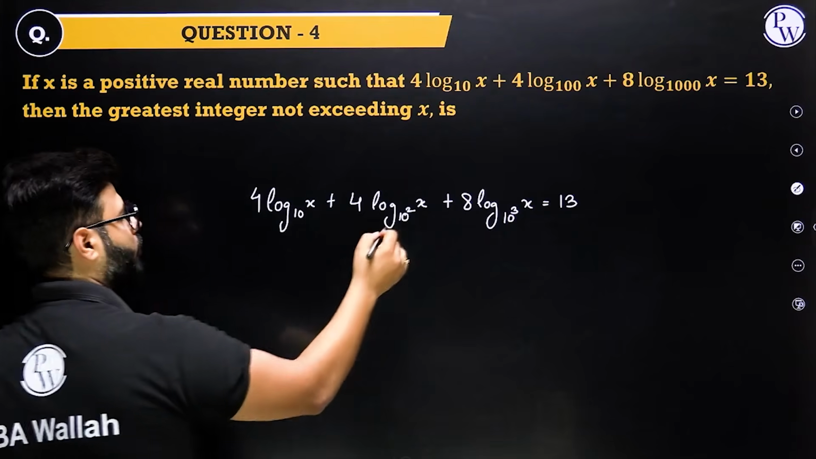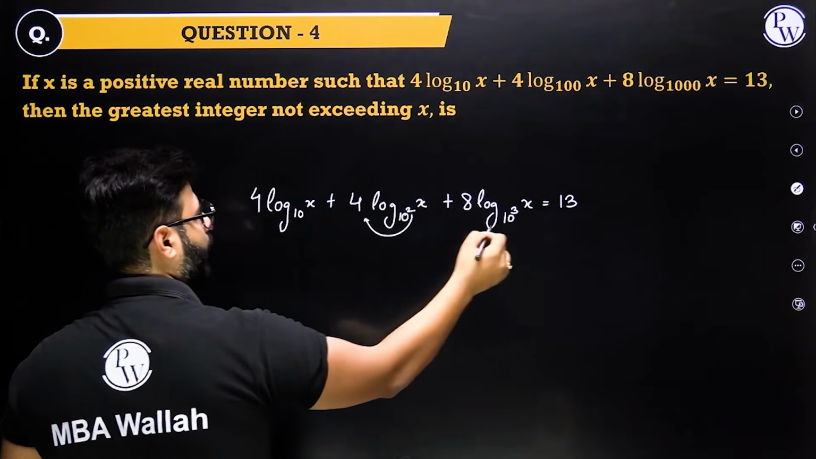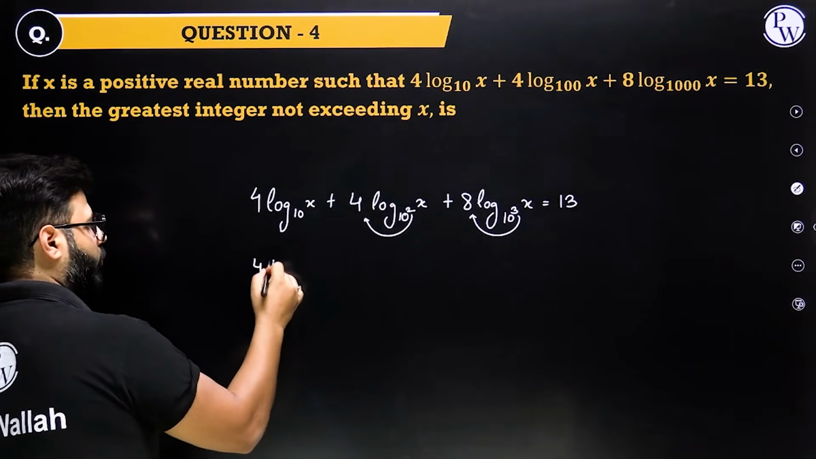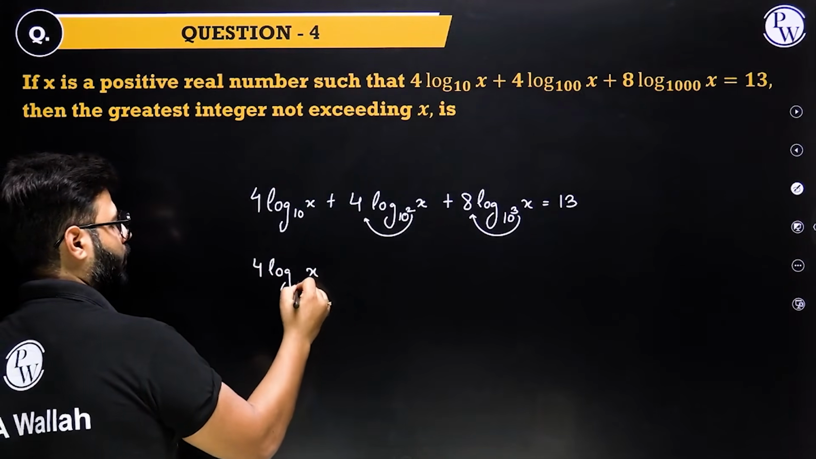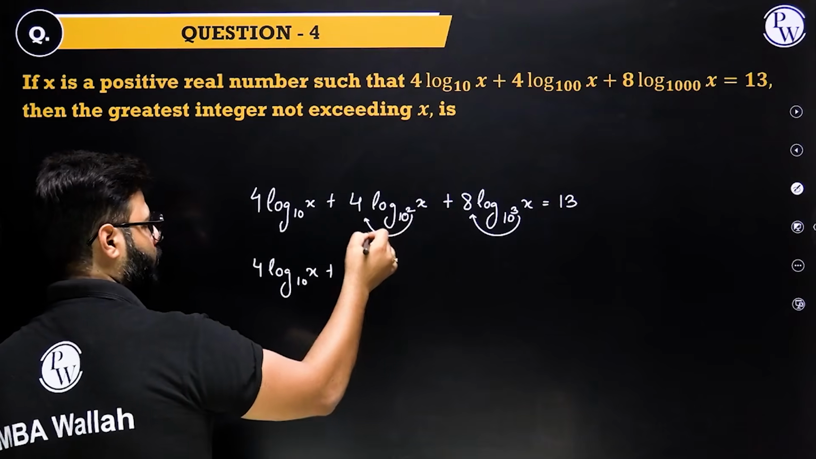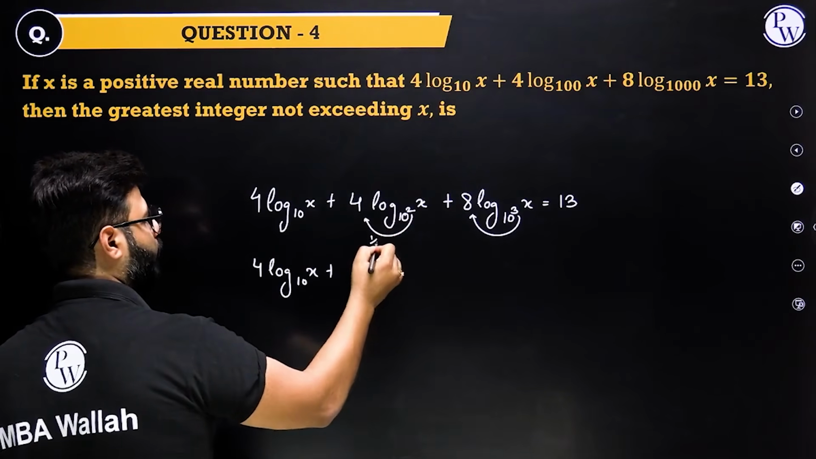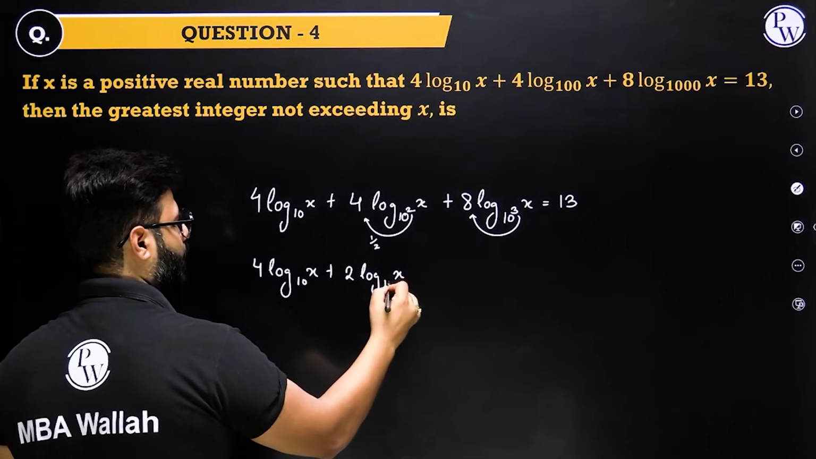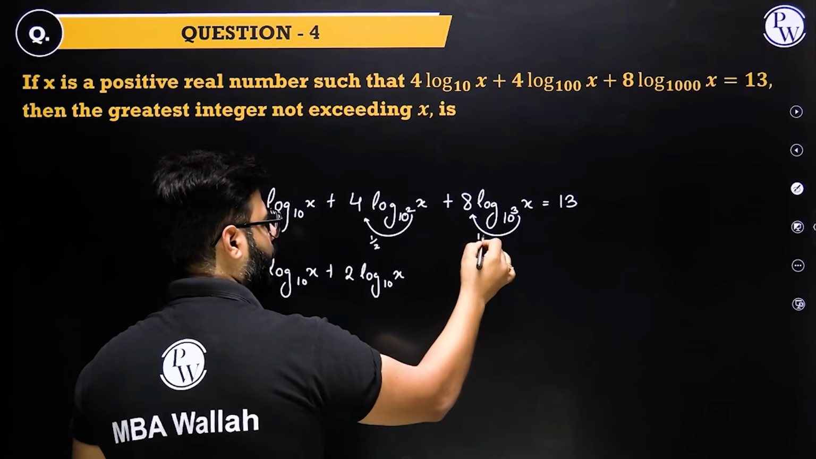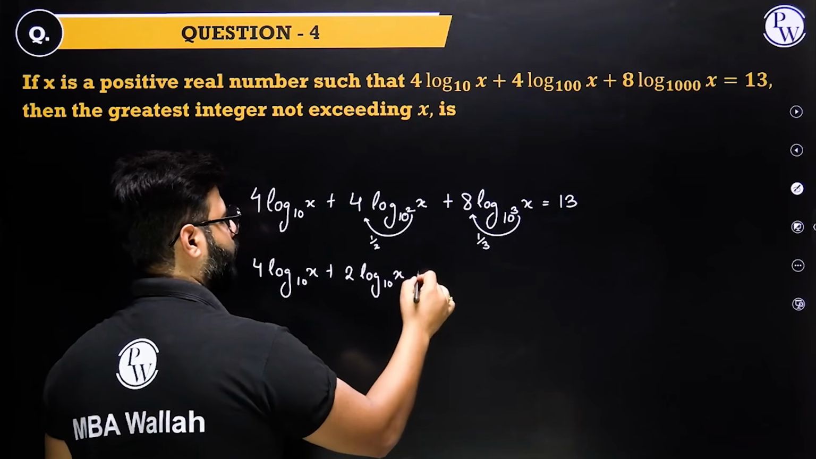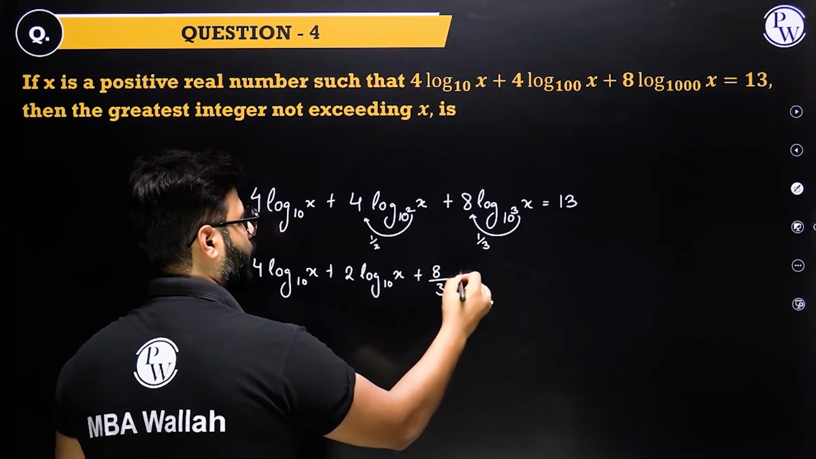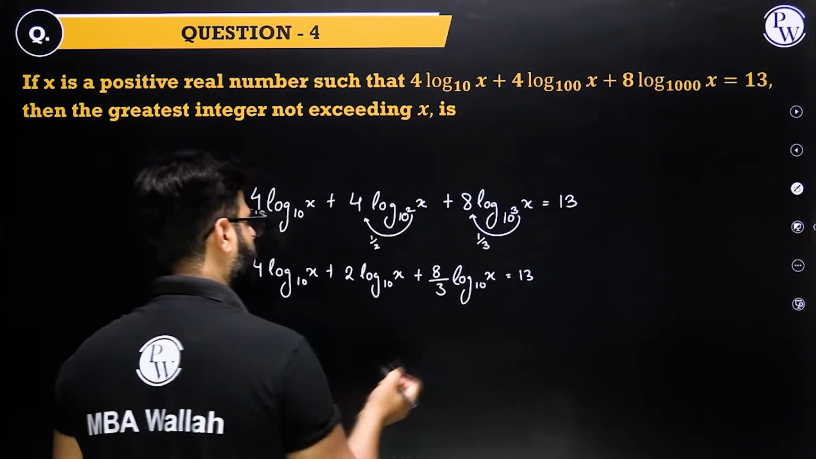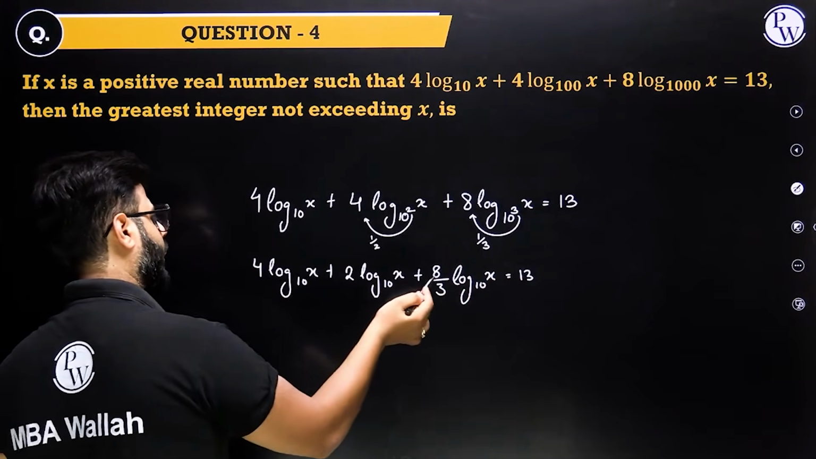Now we know that this 2 and this 3 will come behind the log and get reciprocated. So we have 4 log x base 10, plus this will become half while going back. 4 into half will become 2 log x base 10. This while going back becomes 1 by 3, so this becomes 8 by 3 log x base 10, and that's a 13. So we have 4, 2 and 8 by 3 log x base 10.